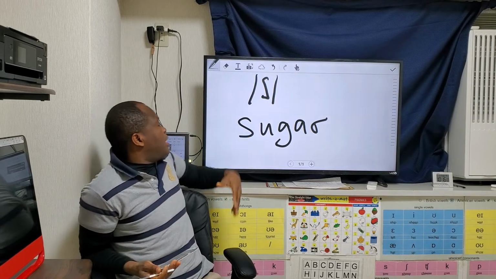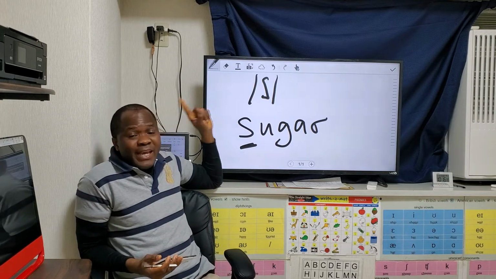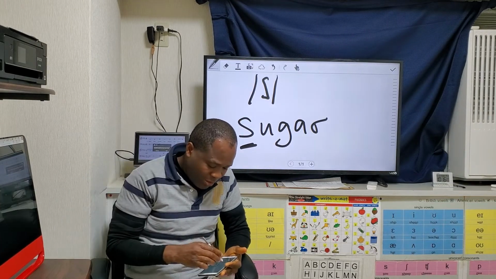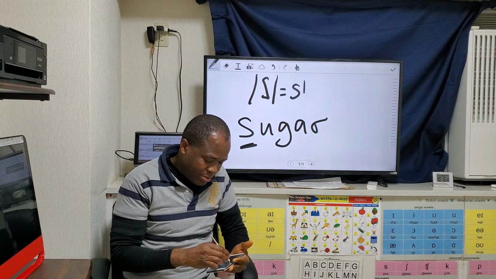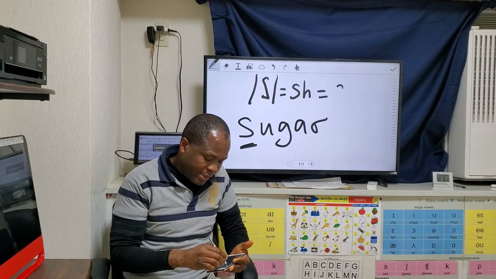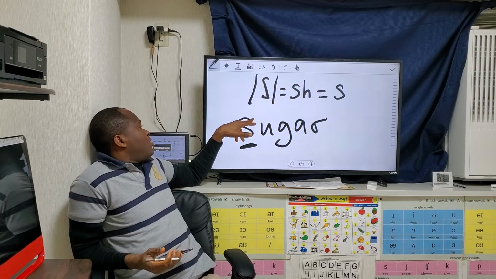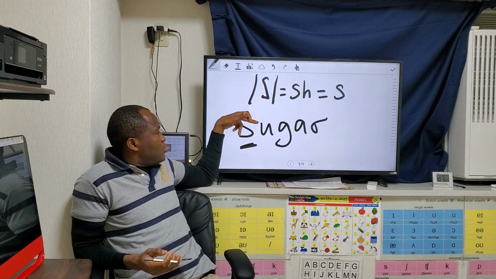So if you look at the word sugar, the letter S. Number 1 is SH, this sound. Number 2 is S. So let me write it on the top. S is equal to SH and it's equal to S. So the letter S can pronounce the SH sound, sh, as in sugar.